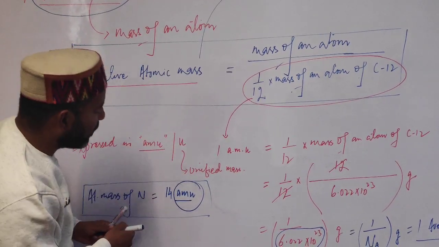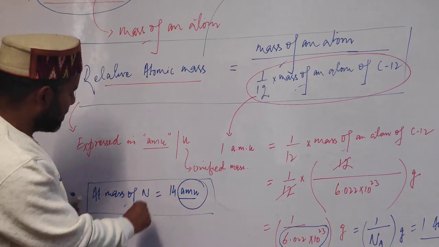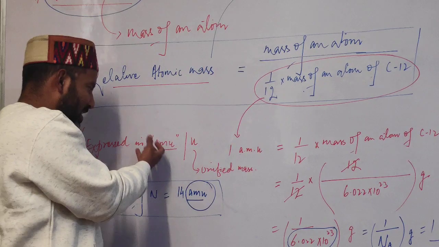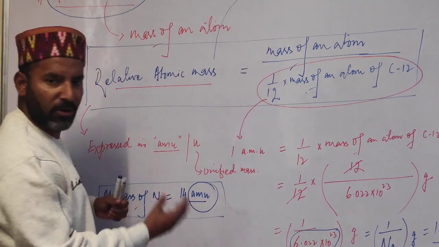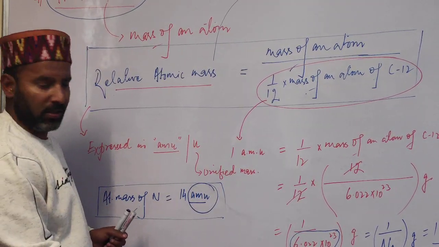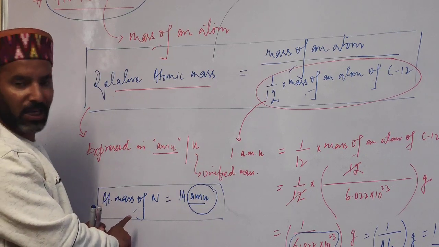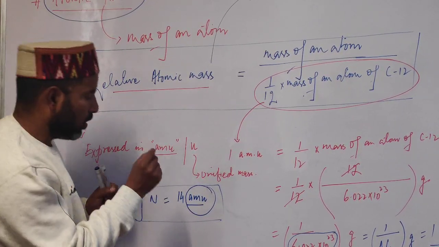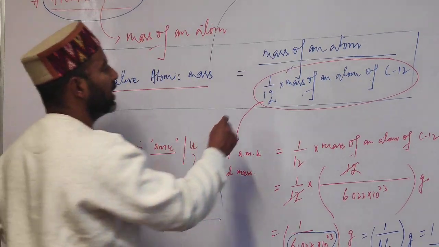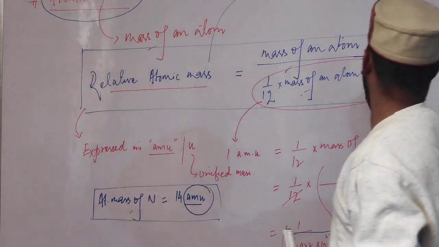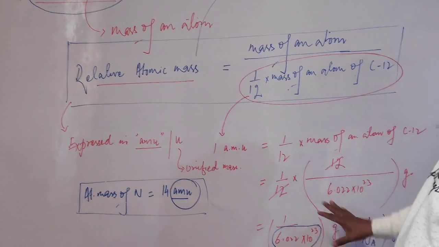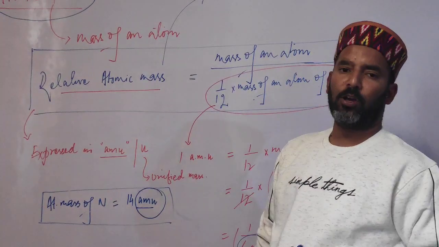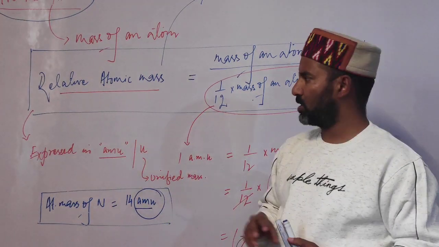So students, it is very, very important to know that atomic mass unit, though the abbreviation itself says atomic mass unit, everyone thinks it is a unit, but it is not a unit for expressing atomic mass. It simply tells how many times an atom of that element is heavier than 1/12 of the mass of an atom of carbon 12. So students, this was relative atomic mass or simply atomic mass.